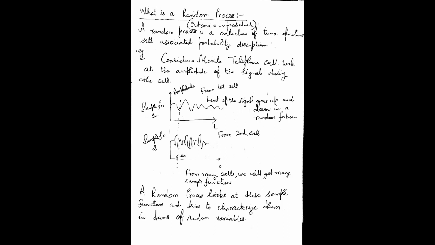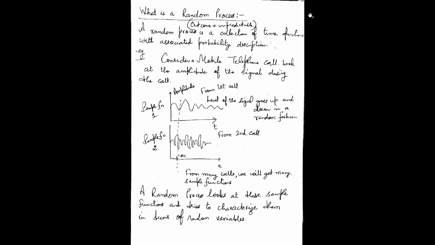All right. But let us look at the more formal definition of a random process, and try to understand the correct difference between a random variable and a random process. A random process is a collection of time functions with associated probability description. So what is a random process?